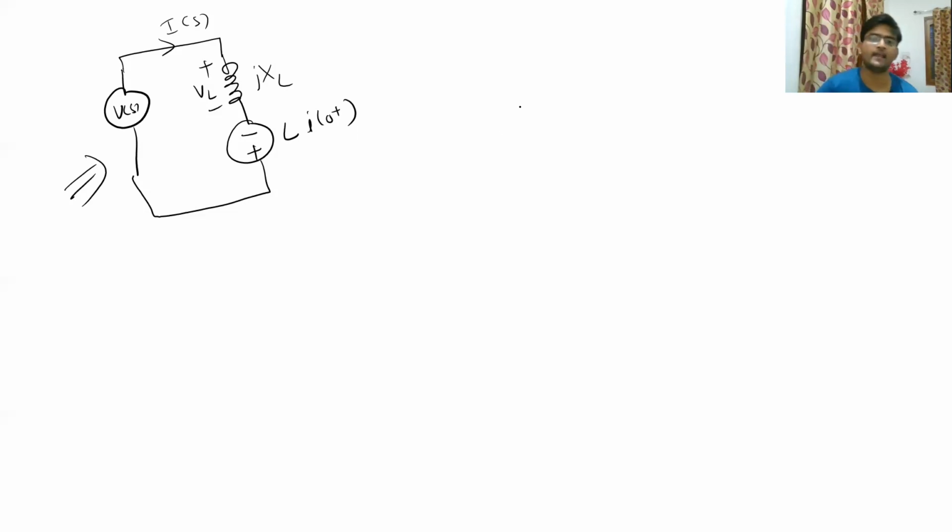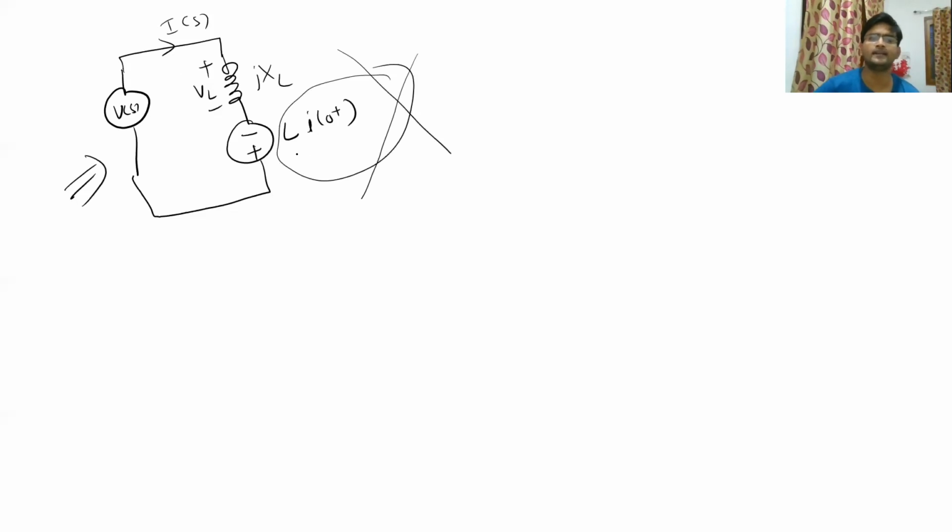So this Li0 plus term becomes very important. Suppose the inductor was discharged and there was no current in the starting, then this term will be cancelled out, and in that case you will only have this inductive term. So in that case it will be exactly similar to the time domain circuit. Clear? Now let us talk about the capacitive circuit.